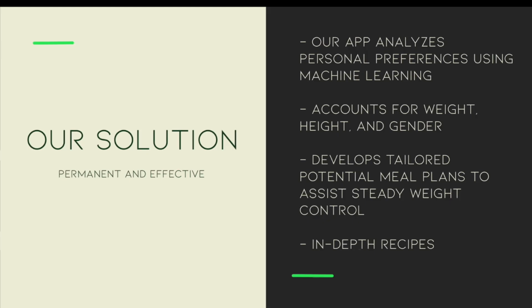So what's the solution? Mealtime is an app that solves the problem of temporary fixes to eating disorders. By gathering data on the user's statistics and preferences, the app trains and fits models to tailor potential meal plans for steady weight loss or gain. Along with meal suggestions, the app includes full, in-depth recipes.